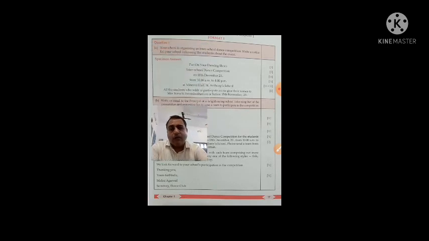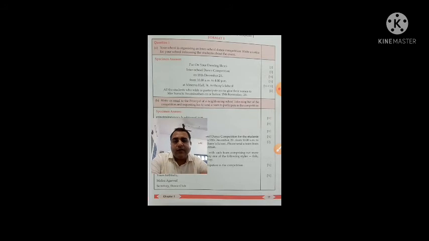Now most of the time you will find notice and email are written on the same topic. Now question number 1, A part, as it is given, is notice writing, which is related to an inter-school dance competition. You have to write a notice, and in the email you have to write an email to the principal of a neighboring school informing her of the competition. You have to inform her about the competition because it is an inter-school dance competition. And you have to request her to send a team to participate in the competition.